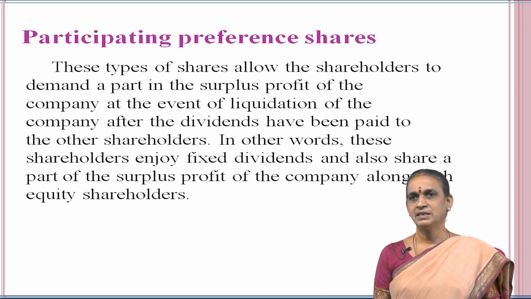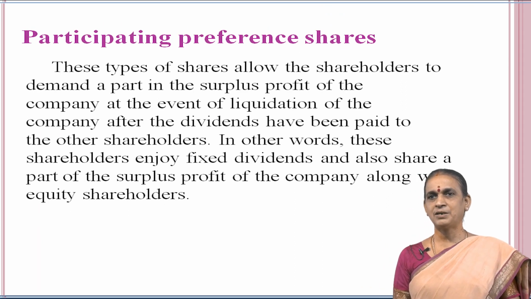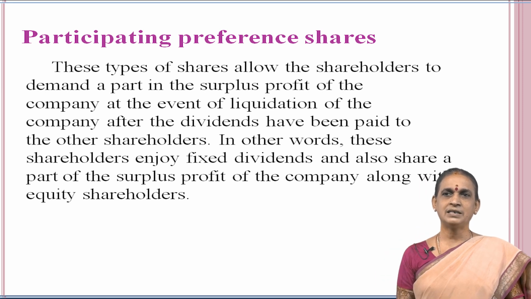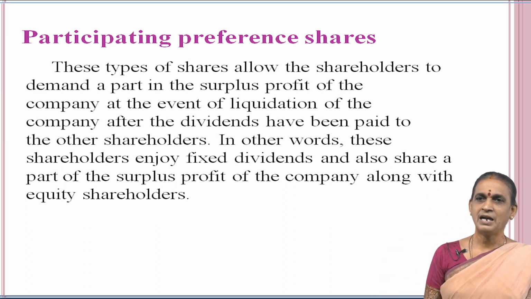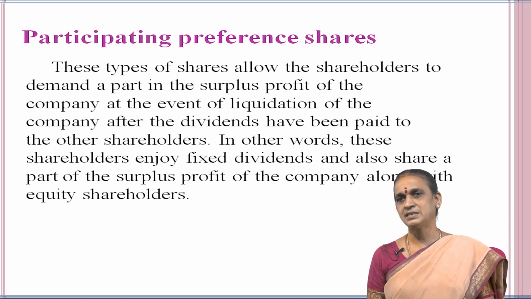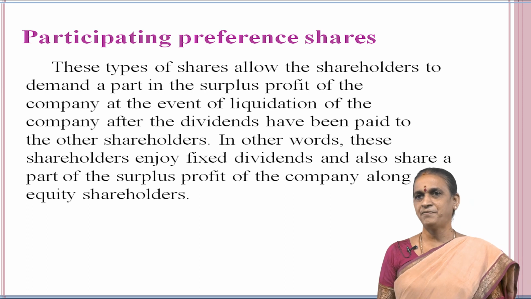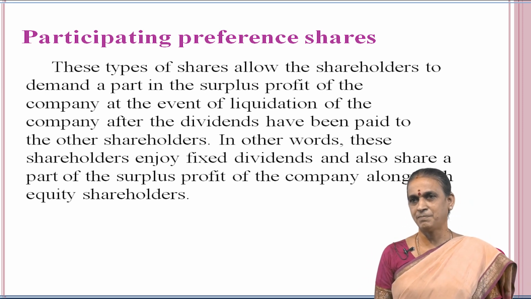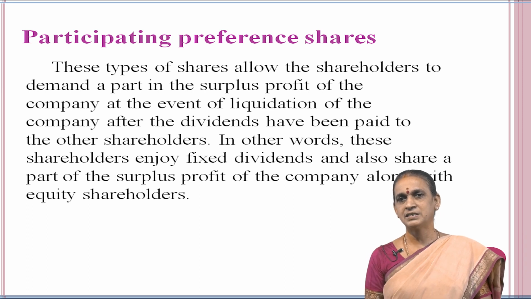Participating preference shares. These types of shares allow the shareholders to demand a part in the surplus profit of the company at the time of liquidation of the company after the dividends have been paid to other shareholders. In other words, these shareholders enjoy fixed dividend and also share a part of the surplus profit of the company along with the equity shareholders.